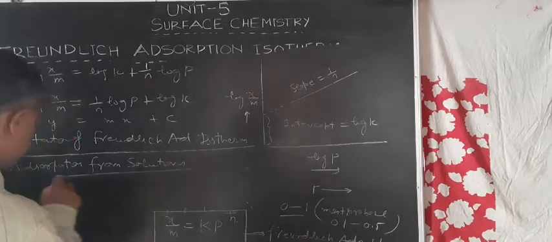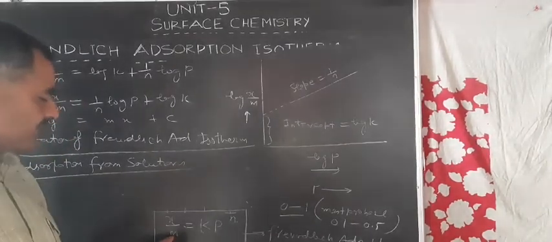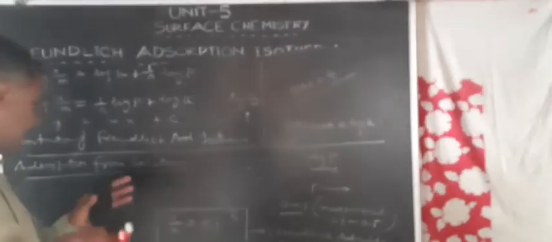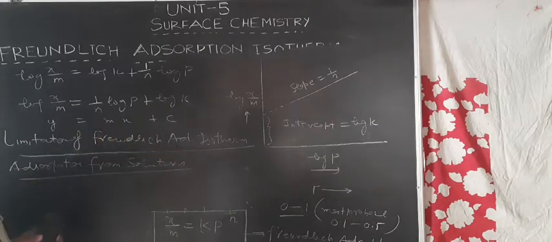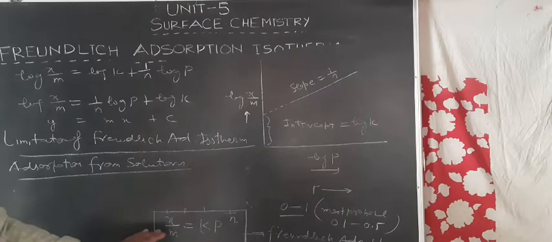The expression which we have derived for the adsorption of gases on the solid surfaces, that is Freundlich adsorption isotherm, is also applicable for the adsorption of the solute from the solutions on the solid surfaces. But there is some difference in this expression.